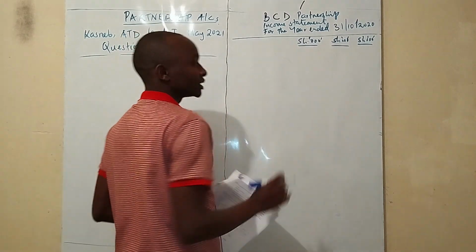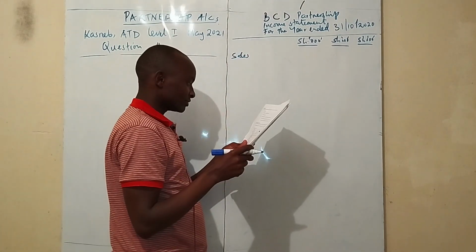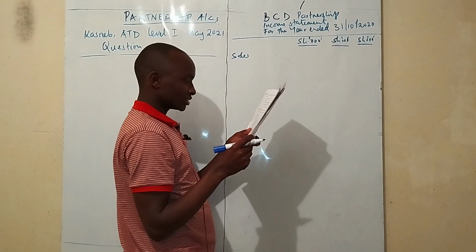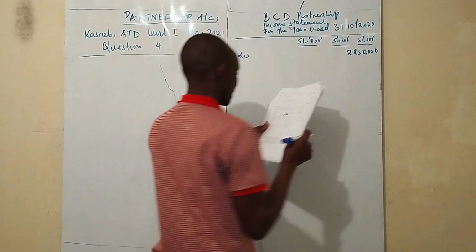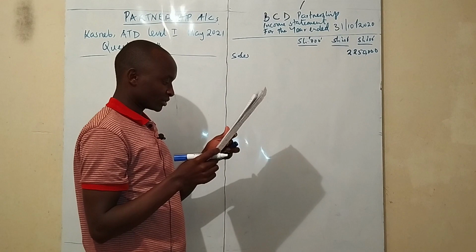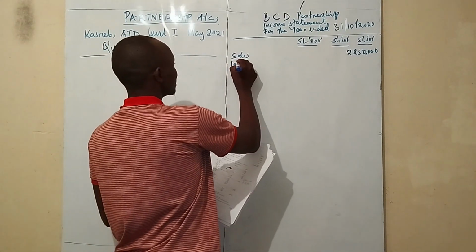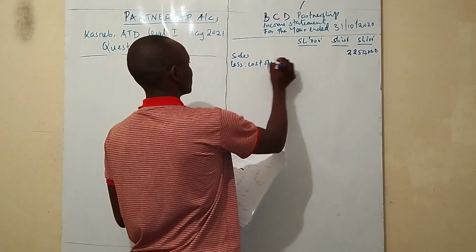So the income statement starts with sales. The sales figure from our question is 2,250,000. And then we are supposed to less return inwards. But from the question, I cannot see the return inwards anywhere. So we are going to say less cost of sales.